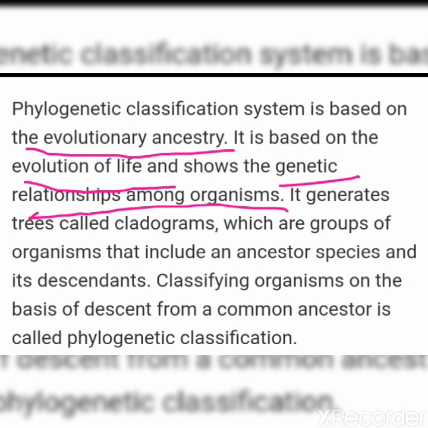It generates trees called cladograms, which are groups of organisms that include an ancestor species and its descendants.